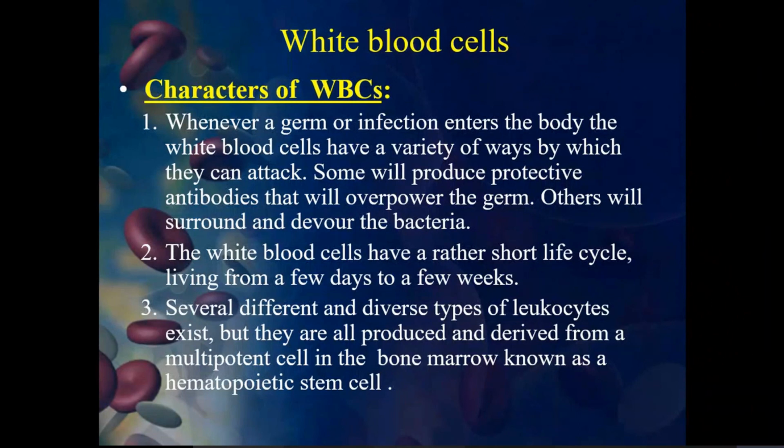Though different types of white blood cells appear in the system, they are all produced from the bone marrow, from multipotent cells, which we can call hematopoietic stem cells. These are the cells responsible for the production of all types of leukocytes.